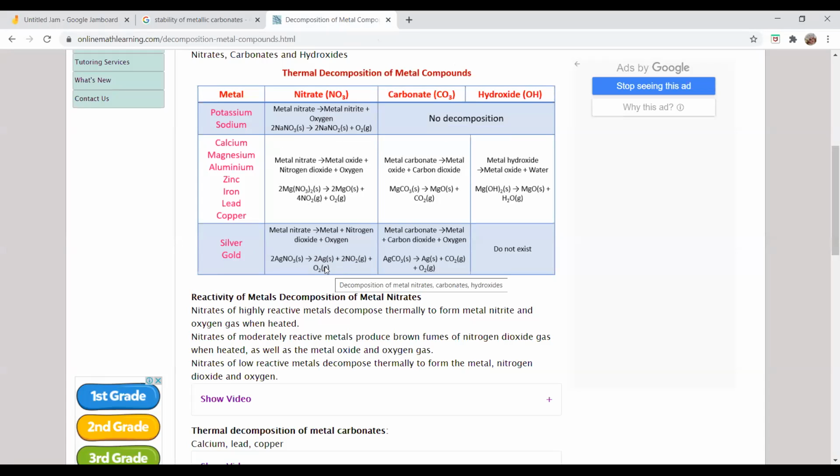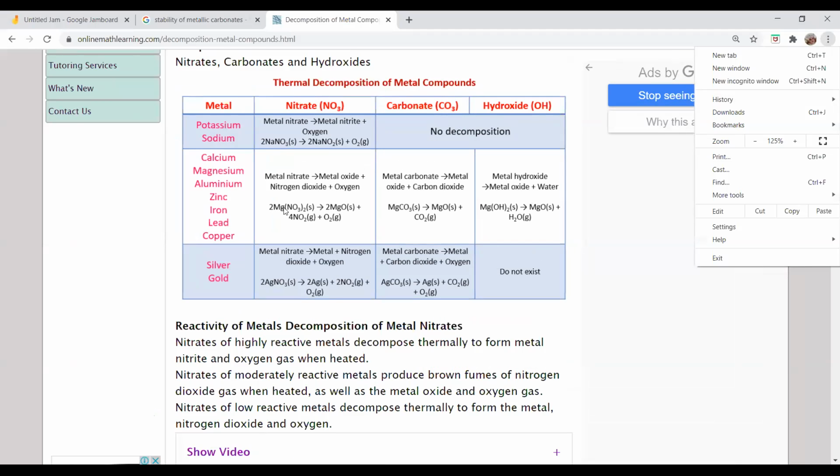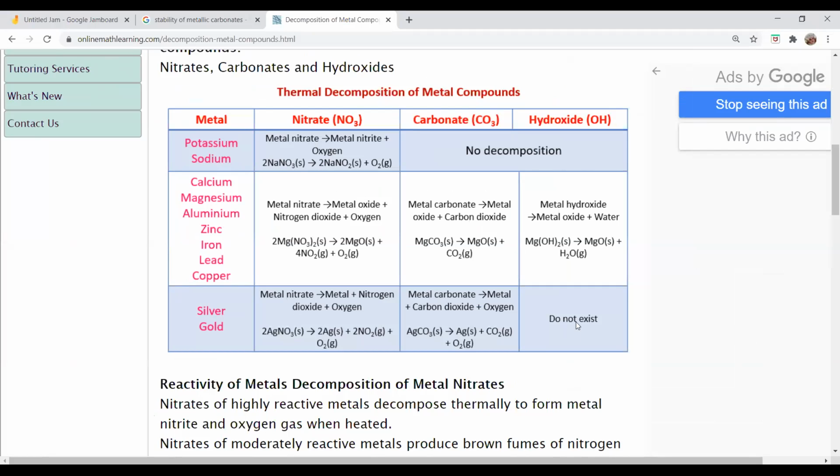Understood? Is that clear, students? I have zoomed it more for your convenience. Kindly copy down this: decomposition of metallic nitrates. Note it down fast. Okay, I'll explain another time.